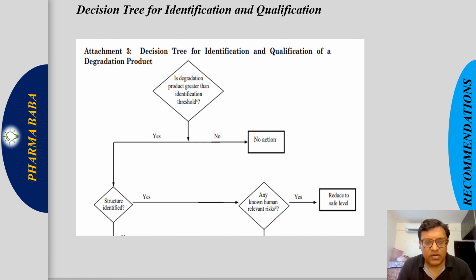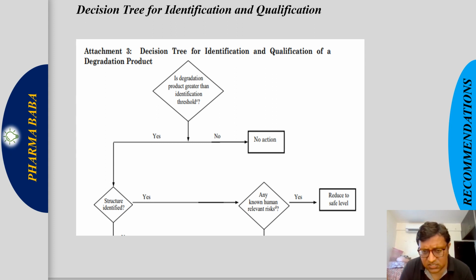Okay. So now whatever we learned, we will discuss in the decision tree provided in the ICH guideline. First we have to check whether the result we obtain is more than the reporting threshold. If it is more than the reporting threshold, then only we have to report those impurities, those degradation products. After reporting them, if the degradation product value is more than the identification threshold, then only we have to go for structure identification. If it is less than the identification threshold, no action is required.